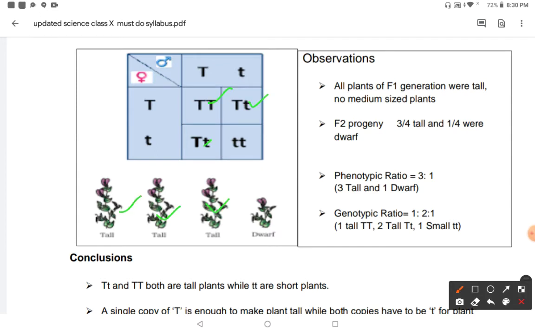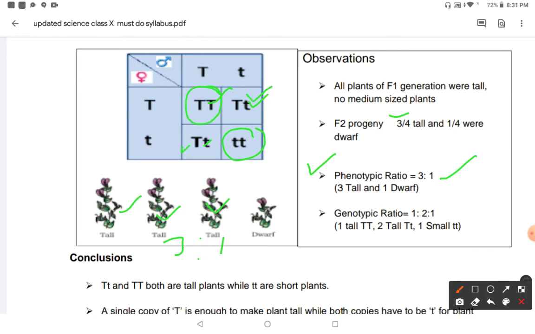Only the one trait, which is the tall characteristic, is sufficient to make the plant tall, and one is dwarf. So 3/4 are tall plants and 1/4 are dwarf. It means the ratio is 3:1 in the second generation. So the phenotype ratio is 3:1, but genetically we see the genes, one is TT and 2